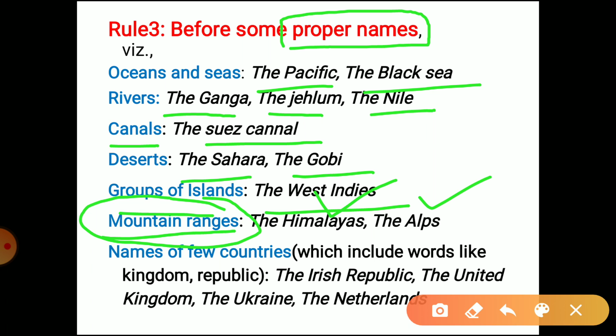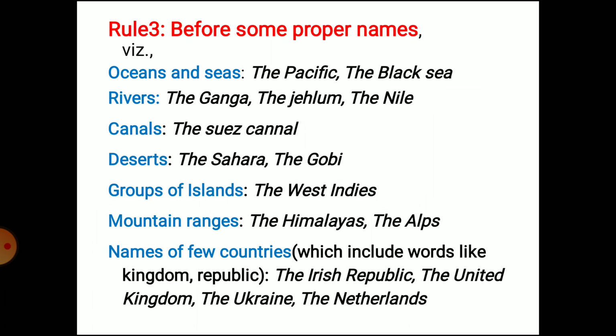We have the names of a few countries which include words like kingdom and republic. For example, we say the Irish Republic. We have the United Kingdom, the Ukraine, the Netherlands. These are some proper names where we use the article the.